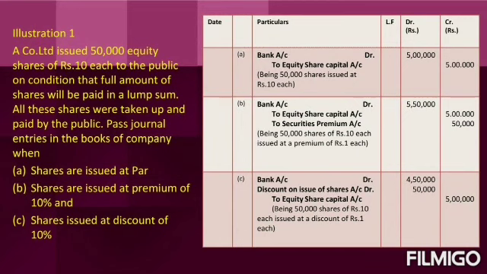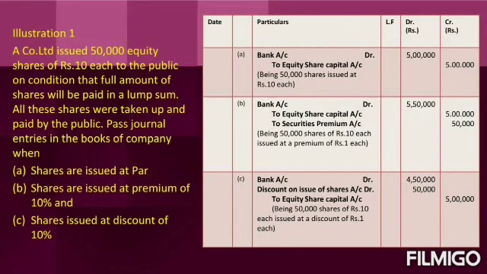50,000 shares, the discount is 10%. 10 rupee is the original value. 10% on 10%, 1 rupee will become the discount price. Then the company will not get 10 rupee for a share, they will get only 9 rupee per share.